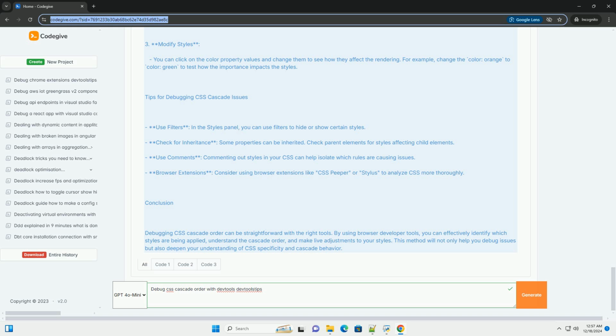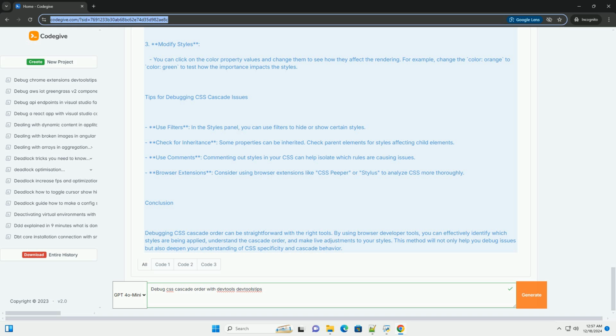2. Inspect the P element. Click on the p class equals description element. You will see .description, green. .description with important, orange. The orange color will be applied due to the important rule, overriding the green. 3. Modify styles. You can click on the color property values and change them to see how they affect the rendering. For example, change the color orange to color green to test how the importance impacts the styles.